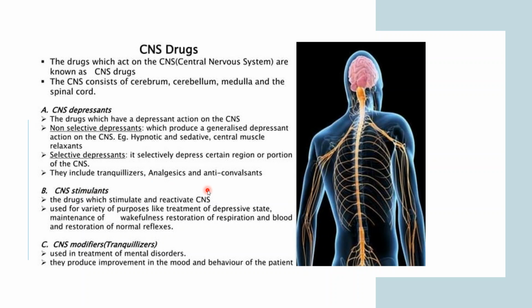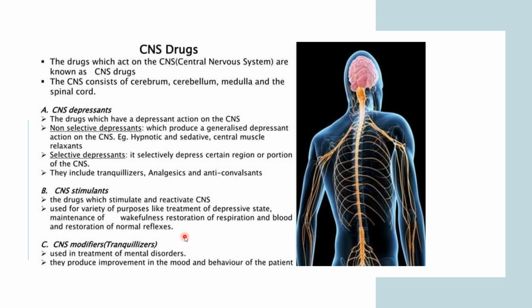They are used for a variety of purposes like treatment of depressive state, maintenance of wakefulness, restoration of respiration, and restoration of normal reflexes. So, because of the restoration of these things, you use the CNS stimulants. Now, the third one is the CNS modifiers. They are used in treatment of mental disorders. They produce improvement in the mood and behavior of the patients. So, they are given to patients who are suffering from mental disorders. The CNS modifiers. Okay. So, these CNS drugs are the drugs which act on the central nervous system.